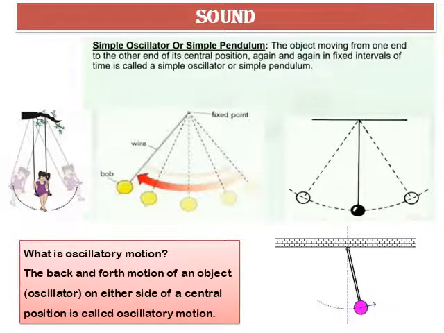A swing that moves back and forth like this is an oscillator. When the swing or the pendulum moves from one end to the other end and returns to its starting point, it is said to have completed one oscillation. The back and forth motion of an oscillator on either side of a central position is called oscillatory motion.